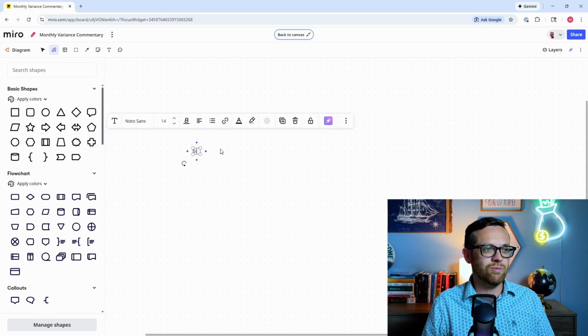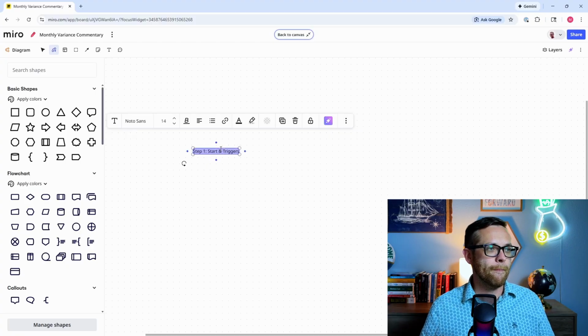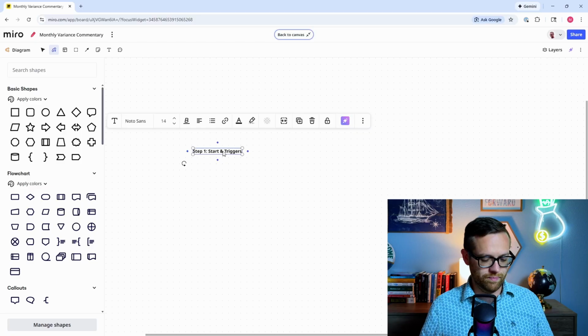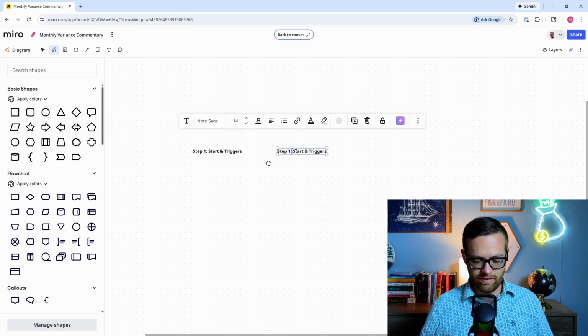So this will be our first one. So this will be step 1, start and trigger. Okay, now let's do our step 2. We'll pop this. So let's go ahead with step 2 over here.